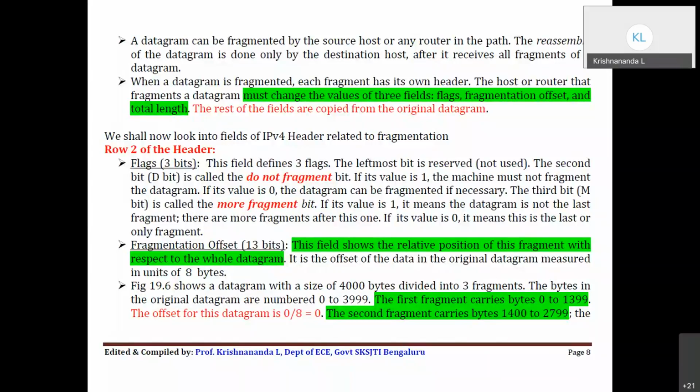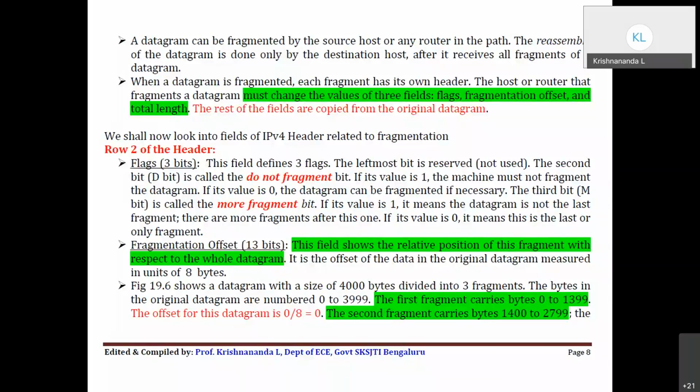What is the meaning here? Suppose you have 3 fragments, F1, F2, F3, and this is the router through which it is passing. You can see F1 and F3 are passing through the horizontal path. F2 has come like this. That is why we said earlier IP is a connectionless protocol. It means there is no virtual circuit established between the source and destination. Packets from the same source to the same destination may travel through different paths. It's very important to remember that.